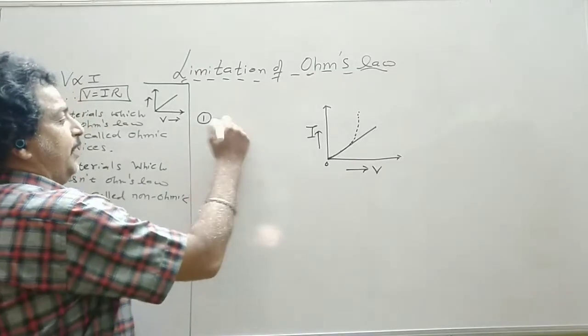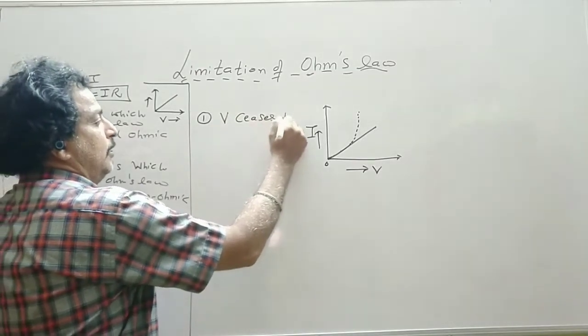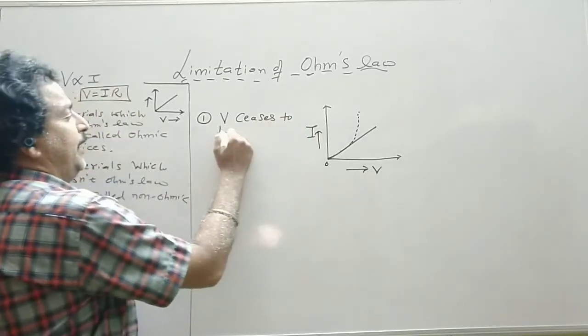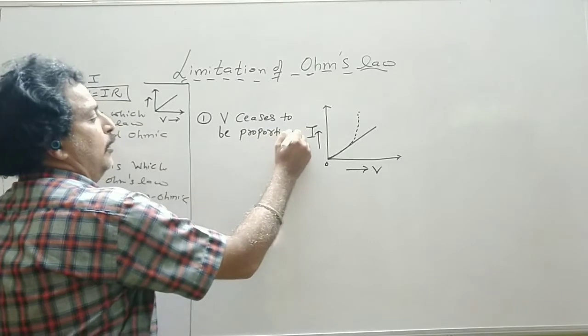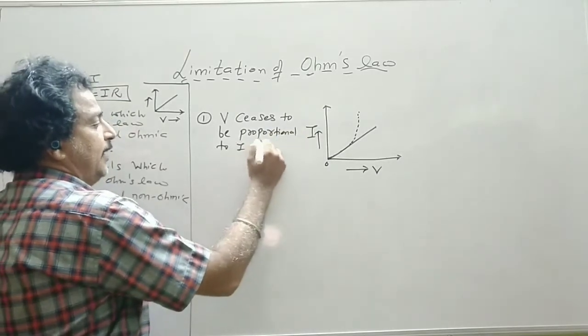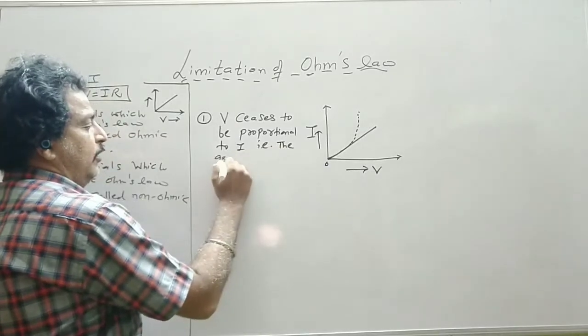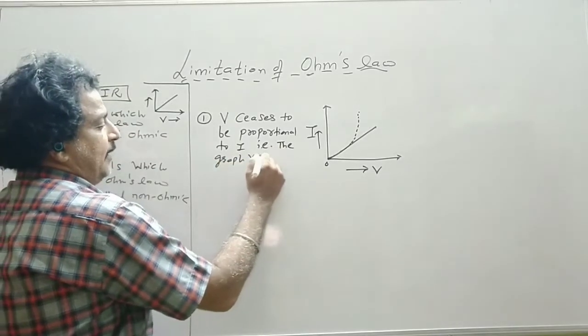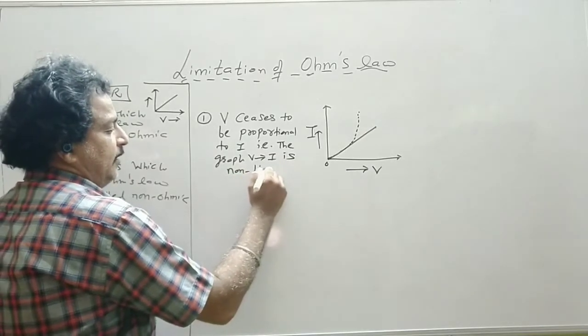So the first limitation is V ceases to be proportional to I. That is, the graph of V versus I is non-linear.